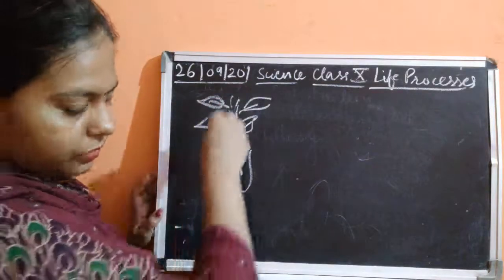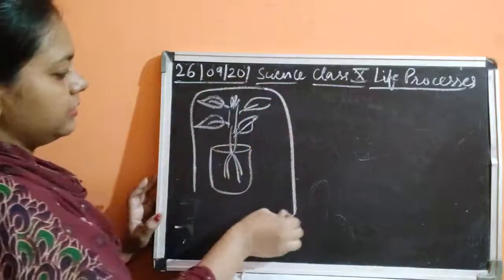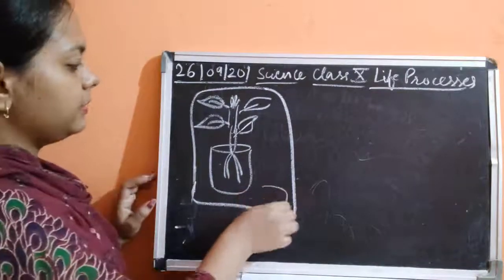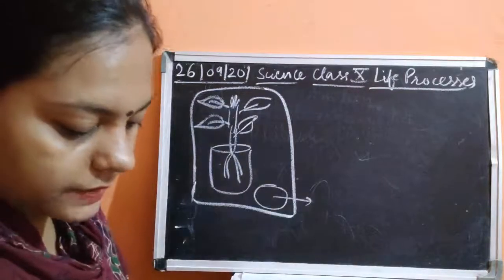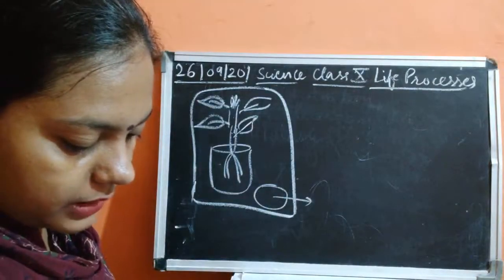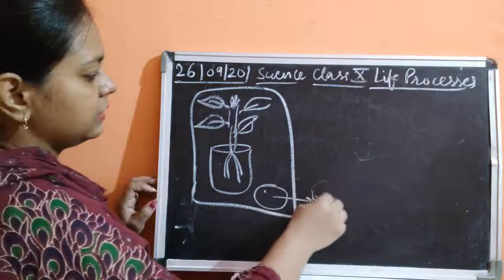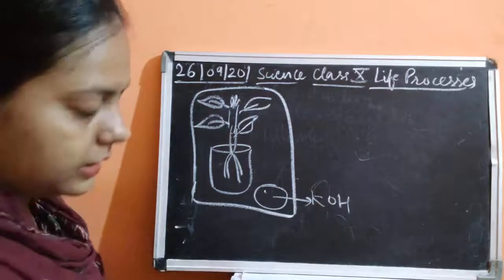Okay, then what you will do, you will cover this up, and while covering you will keep the solution of potassium hydroxide. Okay, you will put some potassium hydroxide solution over here. So this is potassium hydroxide solution. Okay, I'll just write it down.